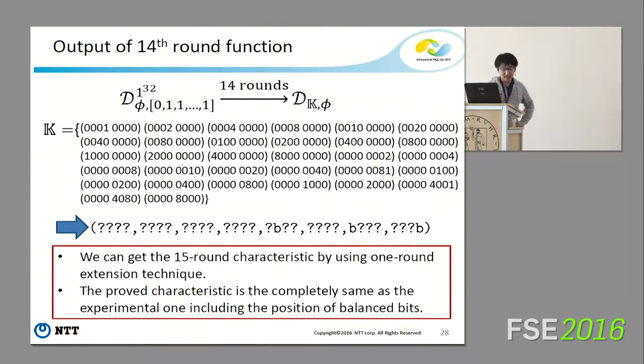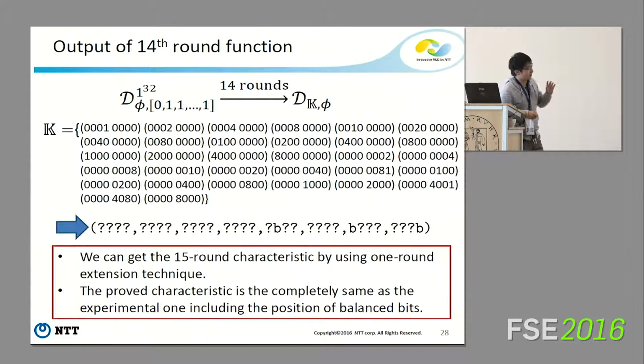By using this technique, we evaluate the propagation characteristic of the target Simon 32. We first prepare a chosen plaintext set. The MSB is constant and the other bits are active. This division property is like this. After 40 rounds, we get this division property. It's very complicated.